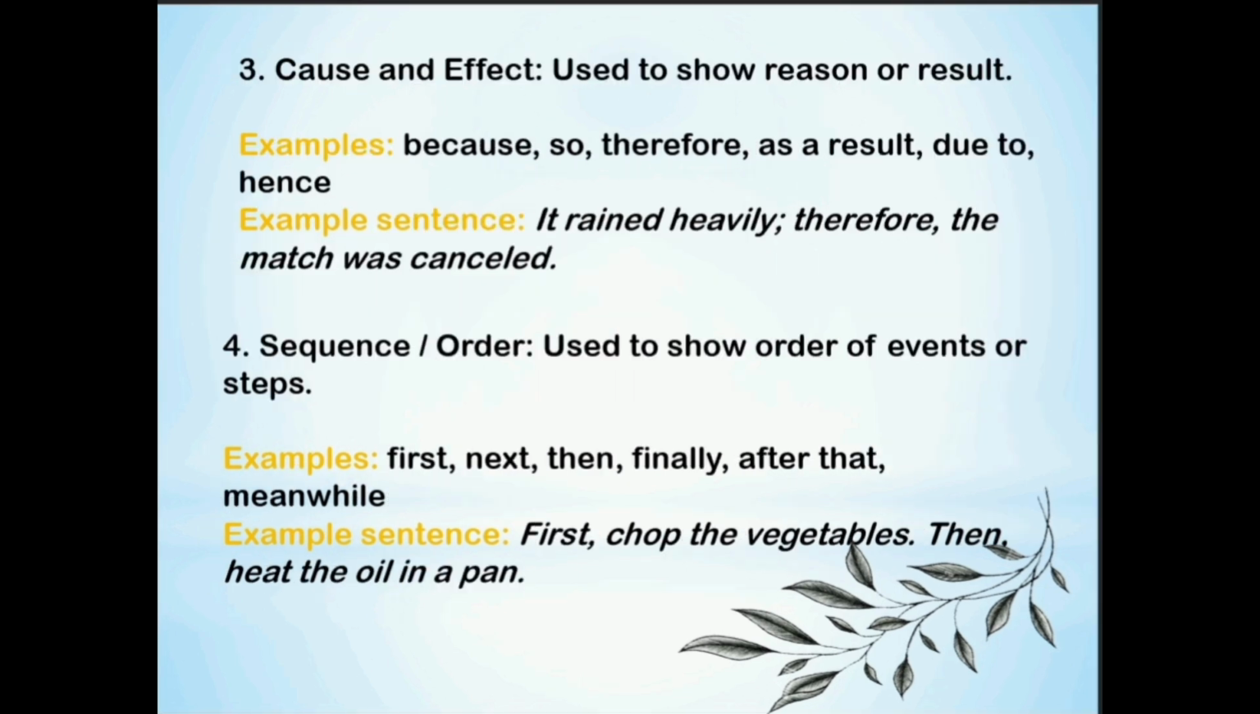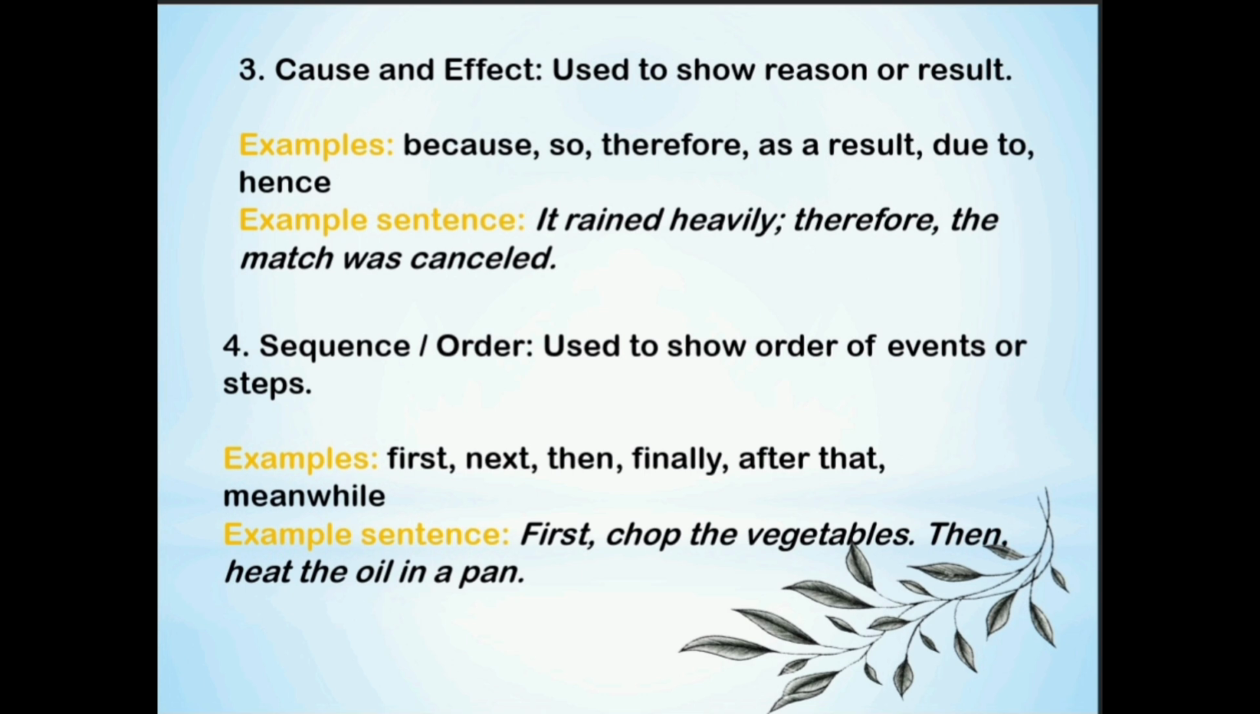The next one is cause and effect. Cause and effect connectors are used to show a reason or a result. We use these connectors when something happens because of something else. Common connectors: because, so, therefore, as a result, due to, hence. Example: it rained heavily, therefore, the match was cancelled.